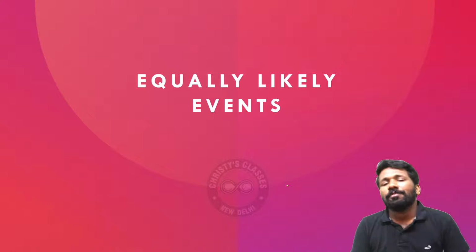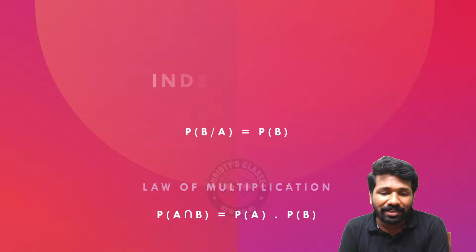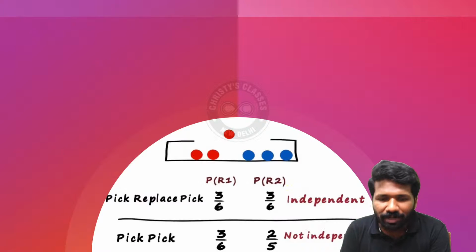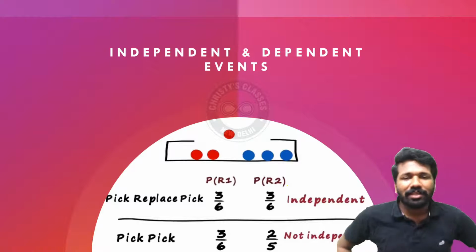Another type of event is equally likely events. Equally likely events, again, we will discuss with examples. Now another important thing is dependent and independent events. This I will elaborate a little bit more.